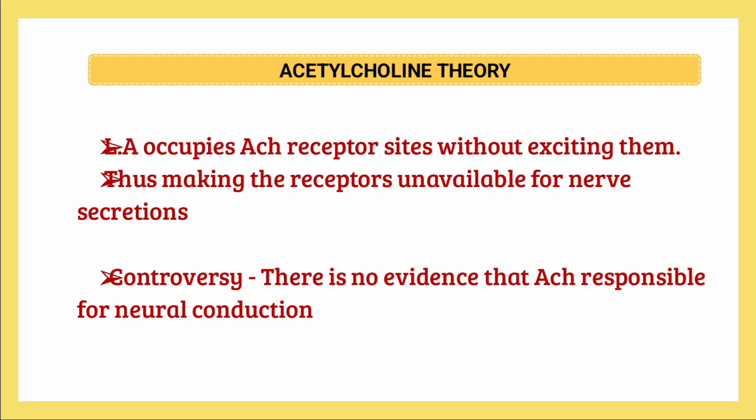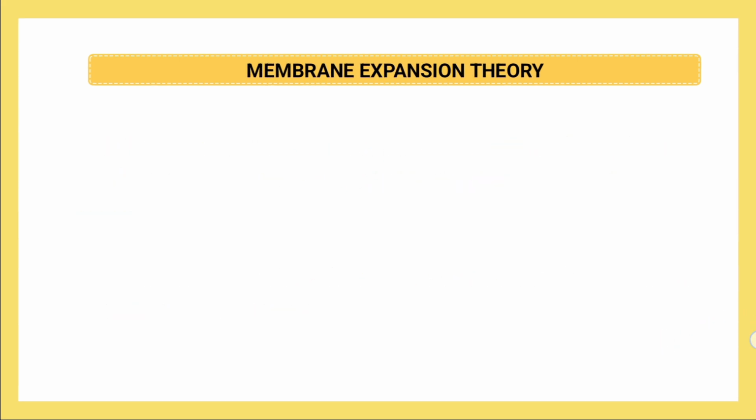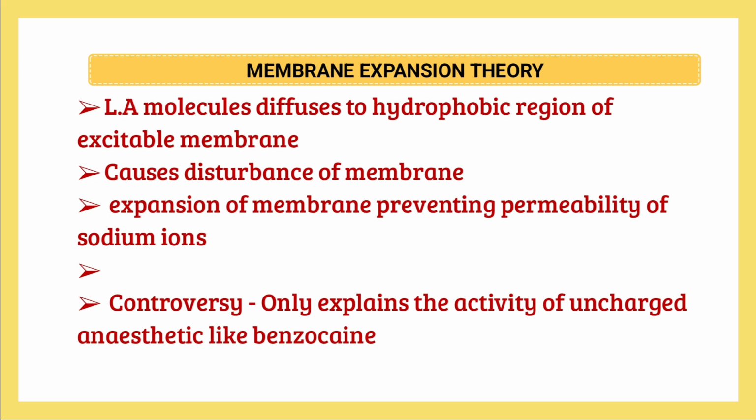Acetylcholine theory, according to which LA occupies acetylcholine receptor sites without exciting them and thus making the receptors unavailable for nerve secretions. So here acetylcholine is considered to be responsible for neural conduction and LA replaces acetylcholine in receptor sites. But controversy is that acetylcholine is not responsible for neural conduction.